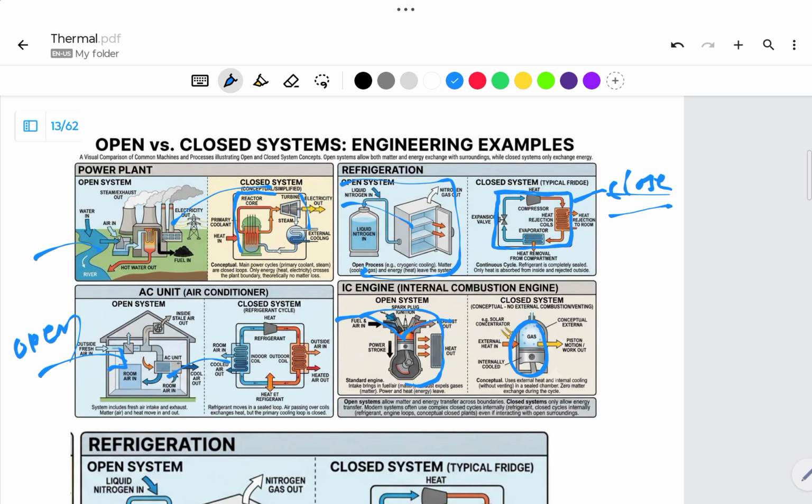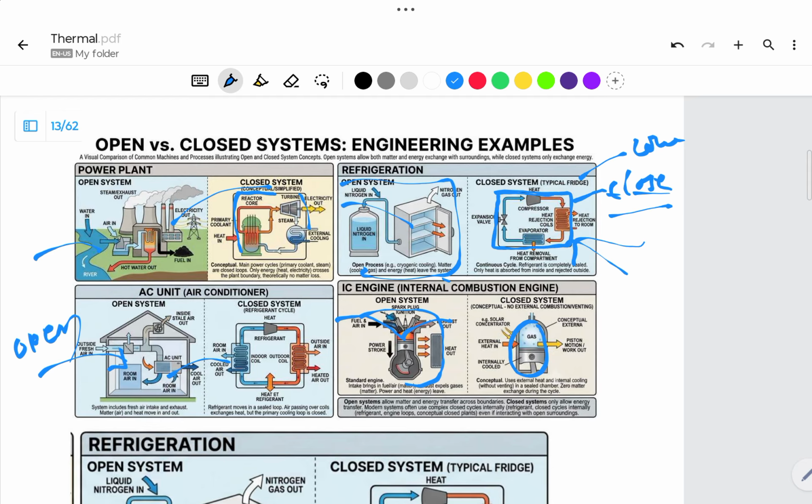We can also call the refrigerator a closed system, because only the same liquid circulates inside the system. No external mass comes inside the system in this circuit.